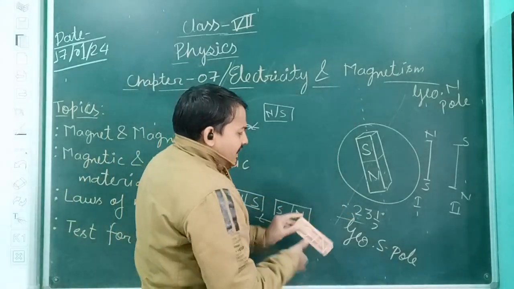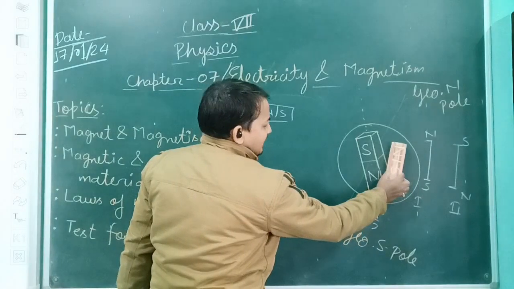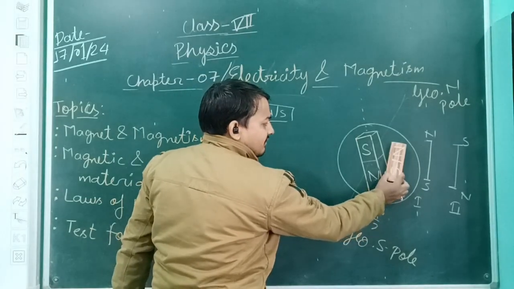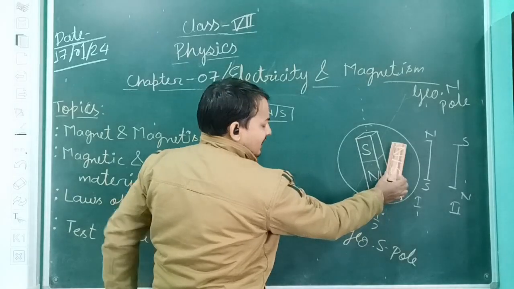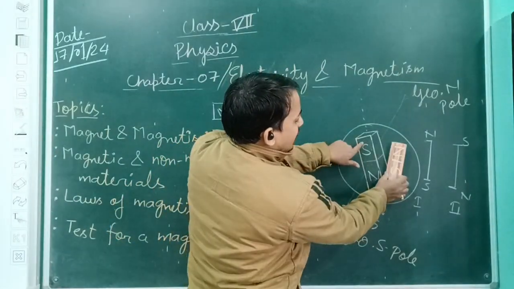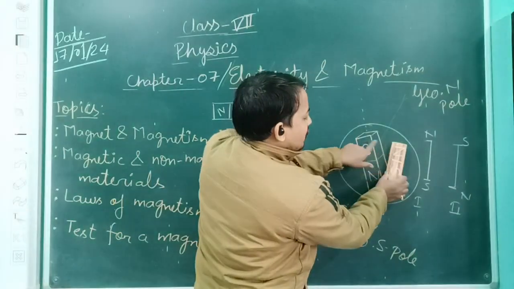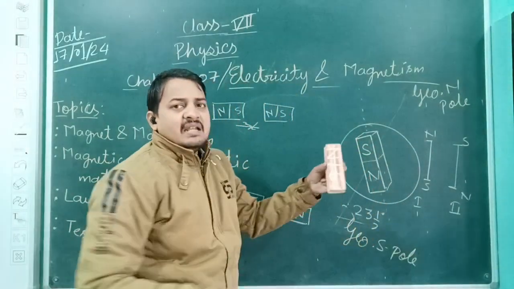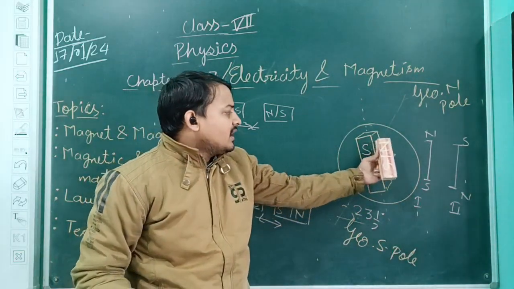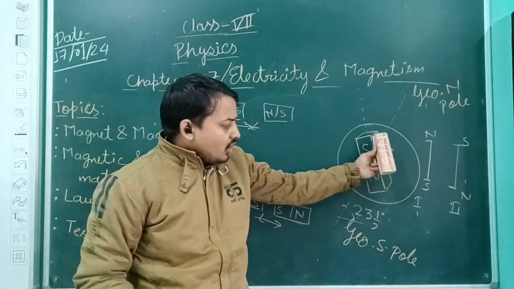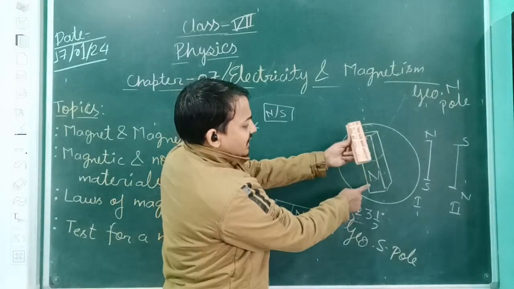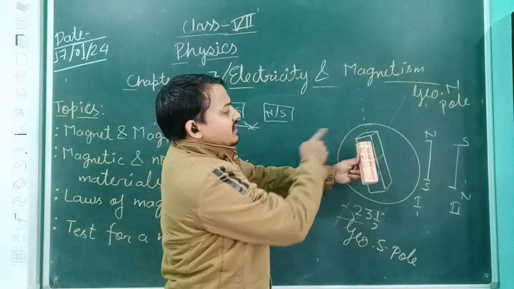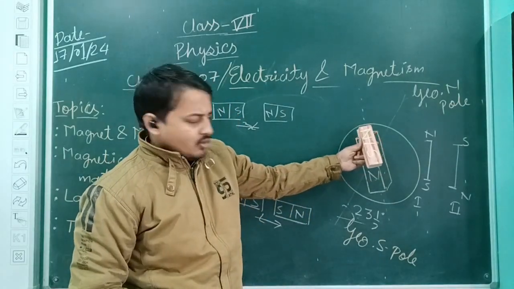As you can see, in the first condition I have placed it like this. So if I have placed it like this, this is correct. Tell me, is that correct? Yes, it is definitely correct. Why? Because this is the south pole and this is the north pole, so they both have a force of attraction. If I suspend any bar magnet freely, it will come to rest in this direction, because this south pole is attracted by the north pole of the earth magnet and the north pole is attracted by the south pole of the earth bar magnet.